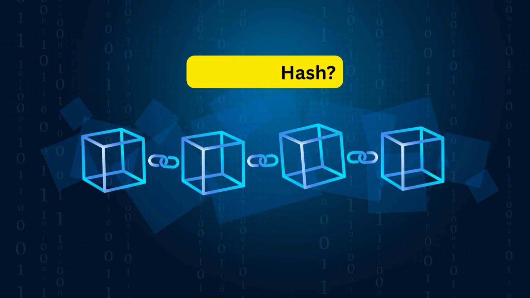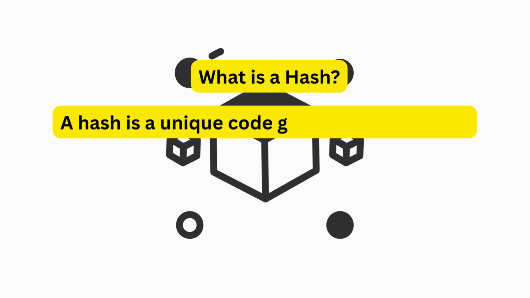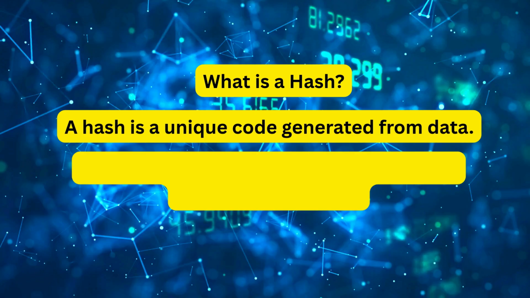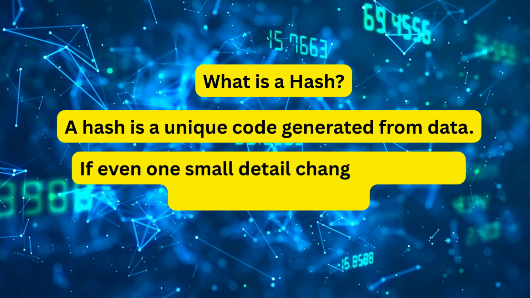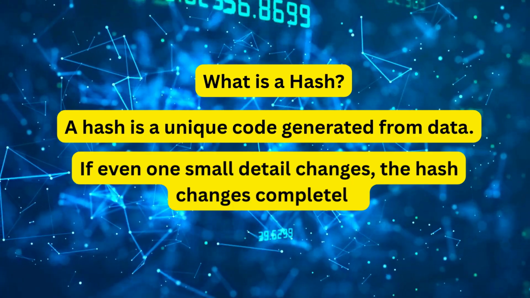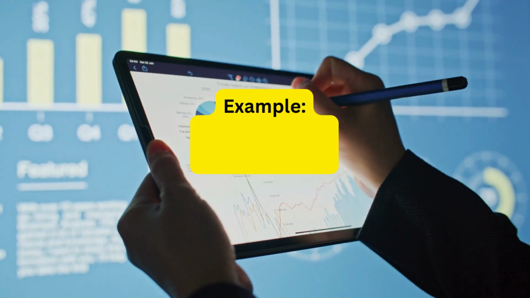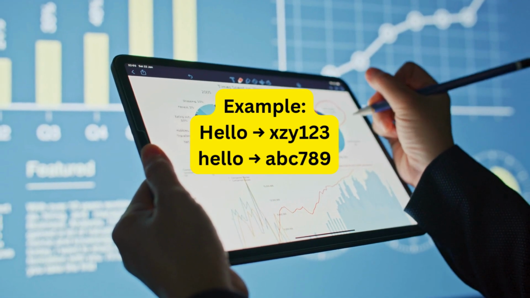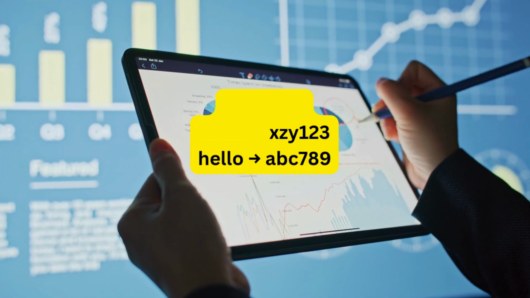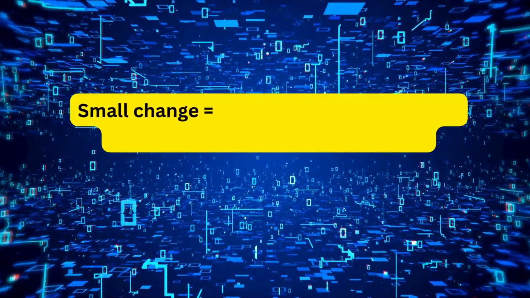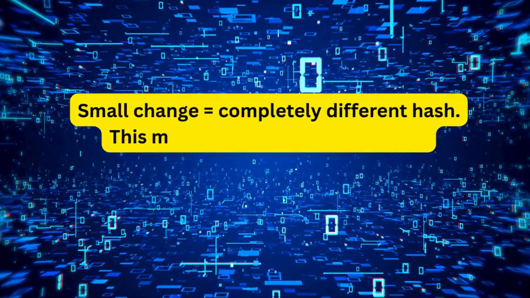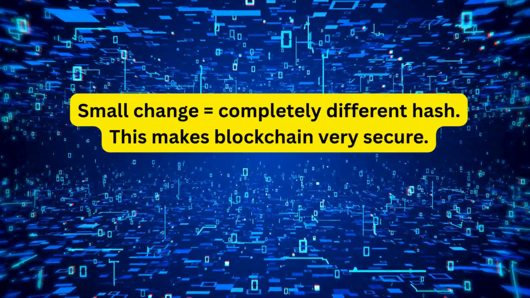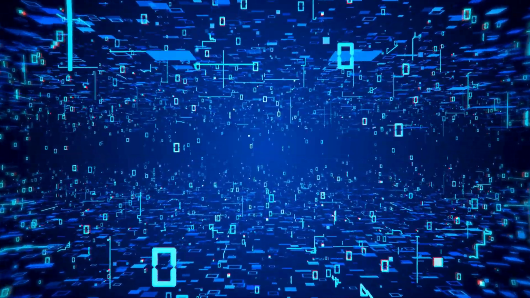What is a hash? A hash is a unique code generated from data. If even one small detail changes, the hash changes completely. Example: hello to XYZ123, Hello to ABC789. Small change equals completely different hash. This makes blockchain very secure.